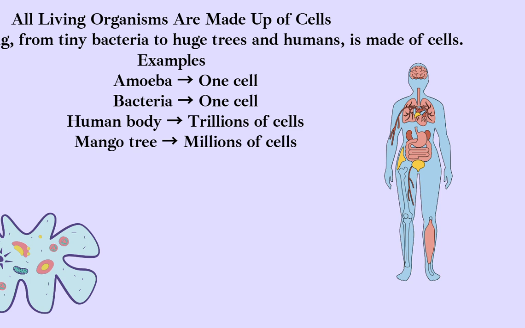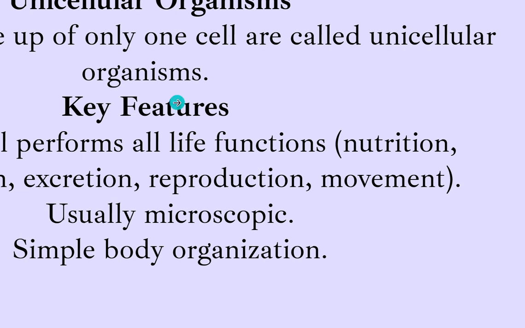So do we have a specific term for this? Yes, we have. The organisms whose body is made of only one cell are called unicellular organisms. Uni means single, one, and cellular, like cell. Their body comprises only one cell.